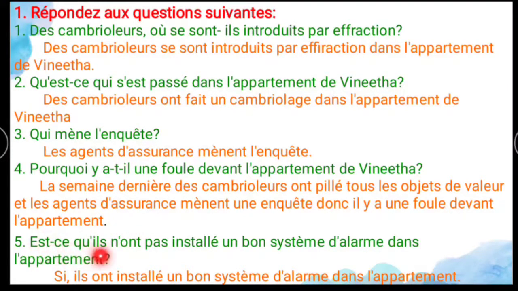And fifth one is: est-ce qu'ils n'ont pas installé un bon système d'alarme dans l'appartement? So did they not install a good alarm system in the apartment? Si, ils ont installé un bon système d'alarme dans l'appartement. Yes, they have installed an alarm system in their apartment.